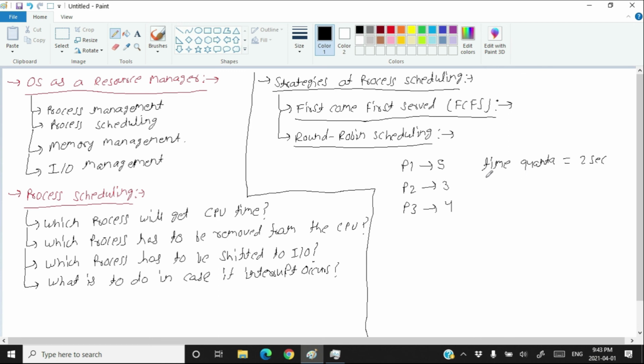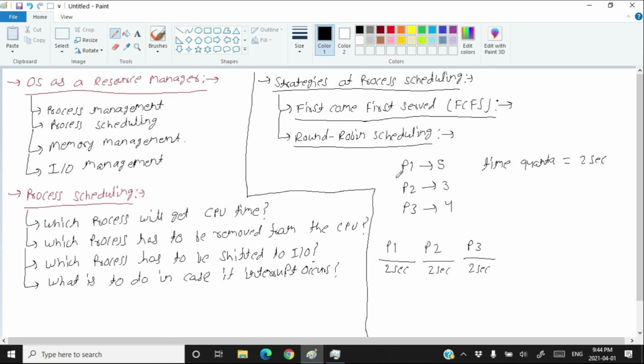Any process should release the CPU after 2 seconds, no matter whether it is done with its execution or not. So let's see how it works. First, the process P1 goes to the CPU, stays there for 2 seconds and comes out. Then the process P2 goes to the CPU, stays there for 2 seconds and comes out. Process P3 goes to the CPU, stays there for 2 seconds and comes out.